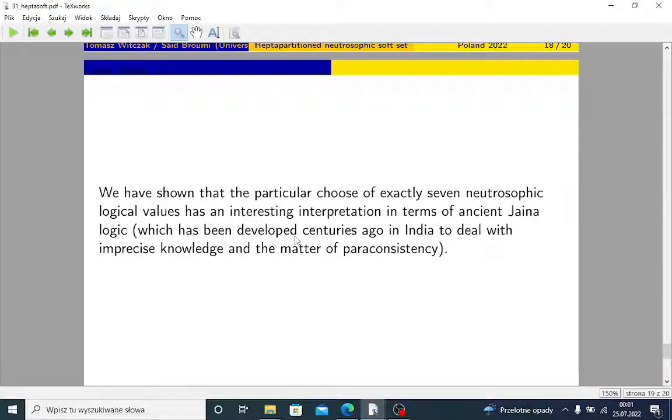And we have shown that the particular choice of exactly 7 neutrosophic logical values has an interesting interpretation in terms of ancient Jaina logic. Jaina is an ancient philosophical and religious system in India. And their logic was developed centuries ago to deal with imprecise knowledge in the matter of paraconsistency.